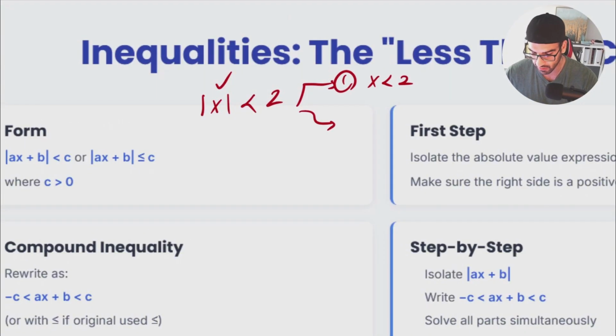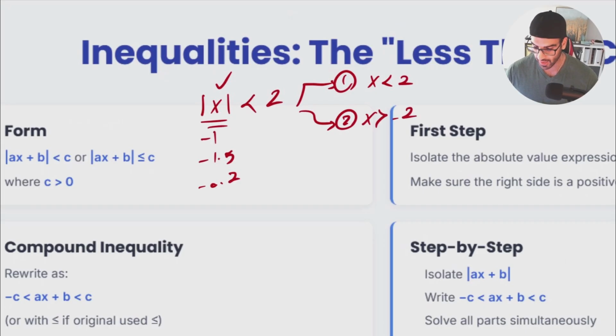Another thing that I have to know is about negative numbers. What negative numbers can fit over here? For example, negative 1, negative 1.5, negative 0.2, whatever. It means that my negative numbers should be bigger than negative 2 itself. So the second option is x is bigger than negative 2.